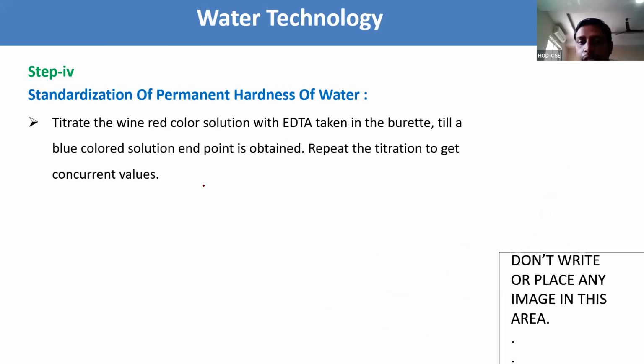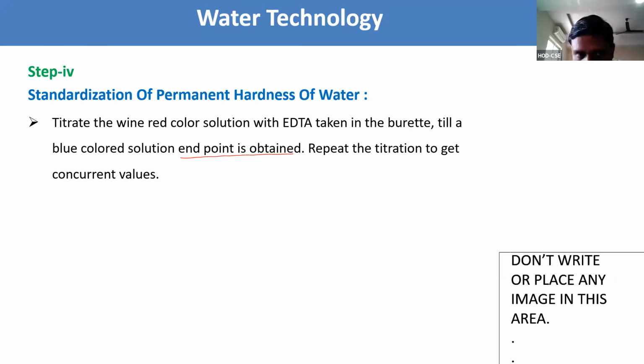Now titrate with the EDTA from the burette till we get the blue color solution, that is, the end point is obtained. Blue color is the end point. Repeat the titration to get concurrent values.